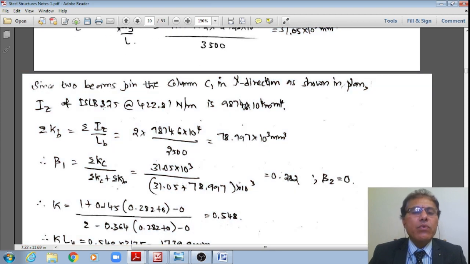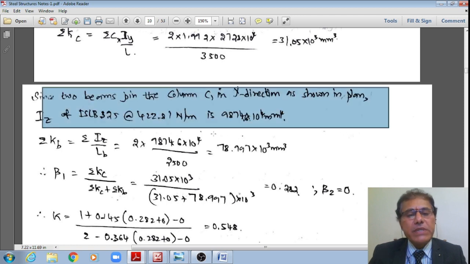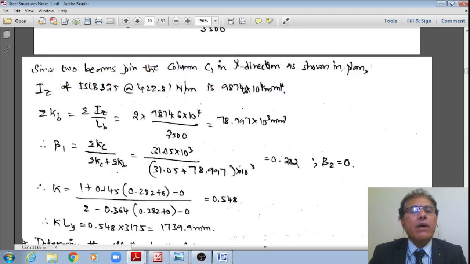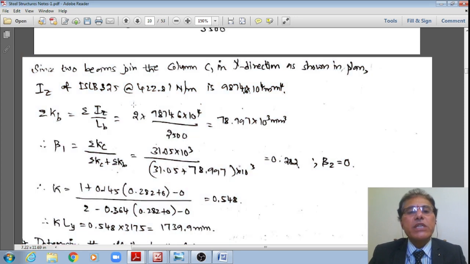And also in the weak axis there are two beams, one on either side. Those beams are ISLB 325. Therefore, whose moment of inertia about the strong axis is equal to 9874.6 × 10^4. Two such beams are there.